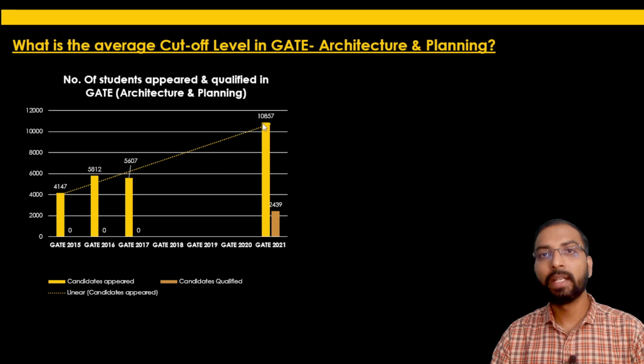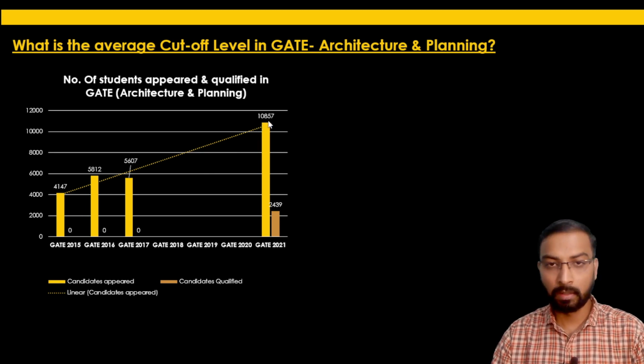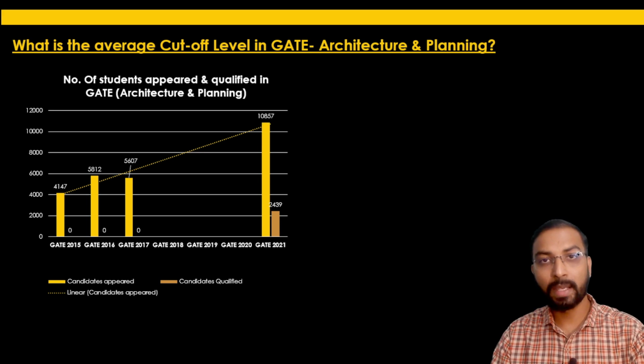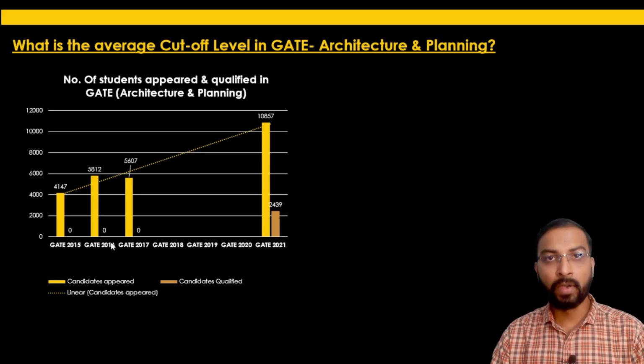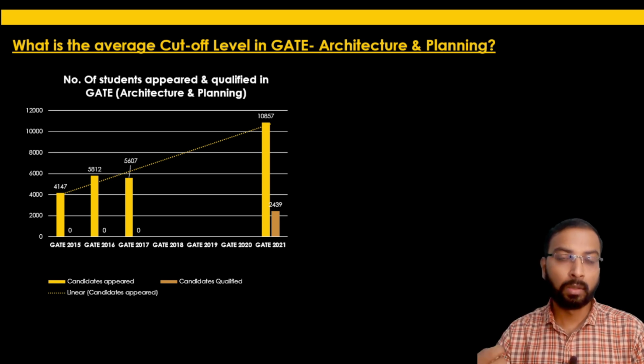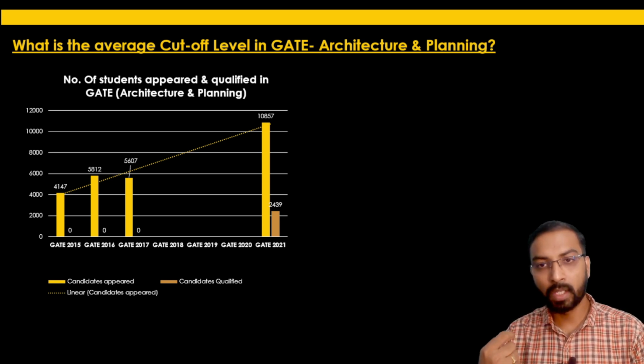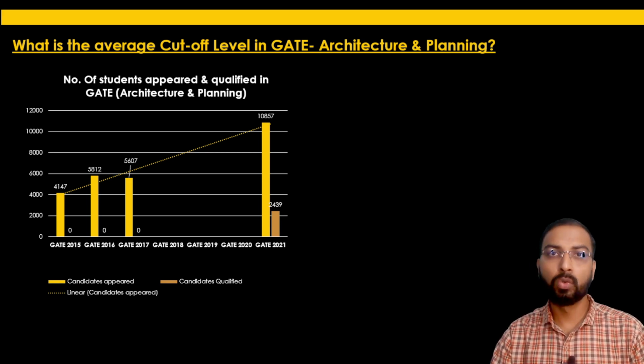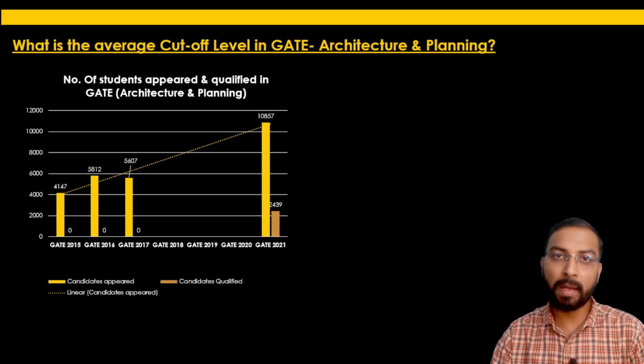So what is the reason behind this increase in the number of students appearing for GATE Architecture and Planning? The very first reason is that till the year 2016 or 17, I'm not sure about the particular year, only final year students or graduates were allowed to appear in the GATE exam. But right now GATE allows third year students. The architecture B.Arch course is of 5 years, so a third year B.Arch student can also appear, and B.Plan students, which is a course of 4 years, so a third year B.Plan student can also appear in the GATE exam.